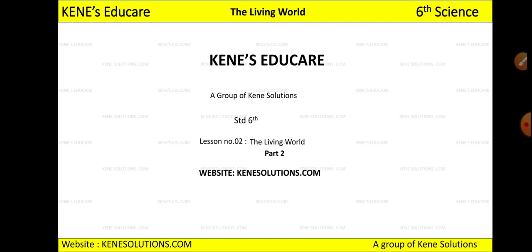In the last lecture we started with the living world and we saw three characteristics of living things which are very important to understand, because on the basis of those characteristics you will be able to differentiate between living and non-living things, right? So what were the characteristics which we have studied? We will just go through once and then we will study the rest of the characteristics.